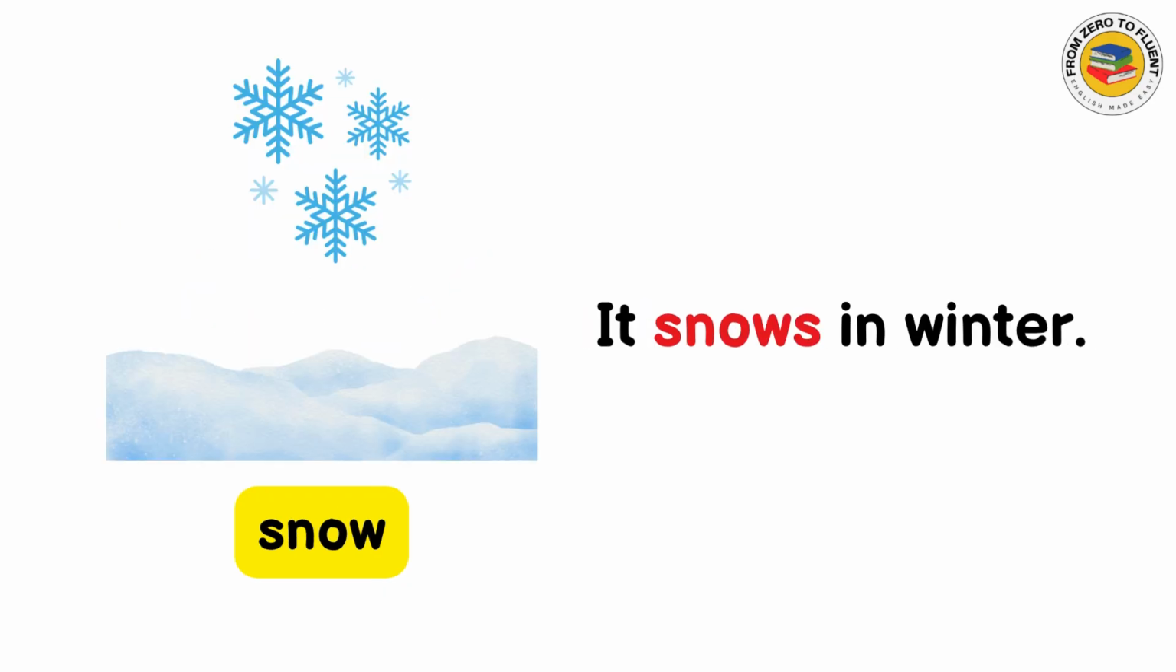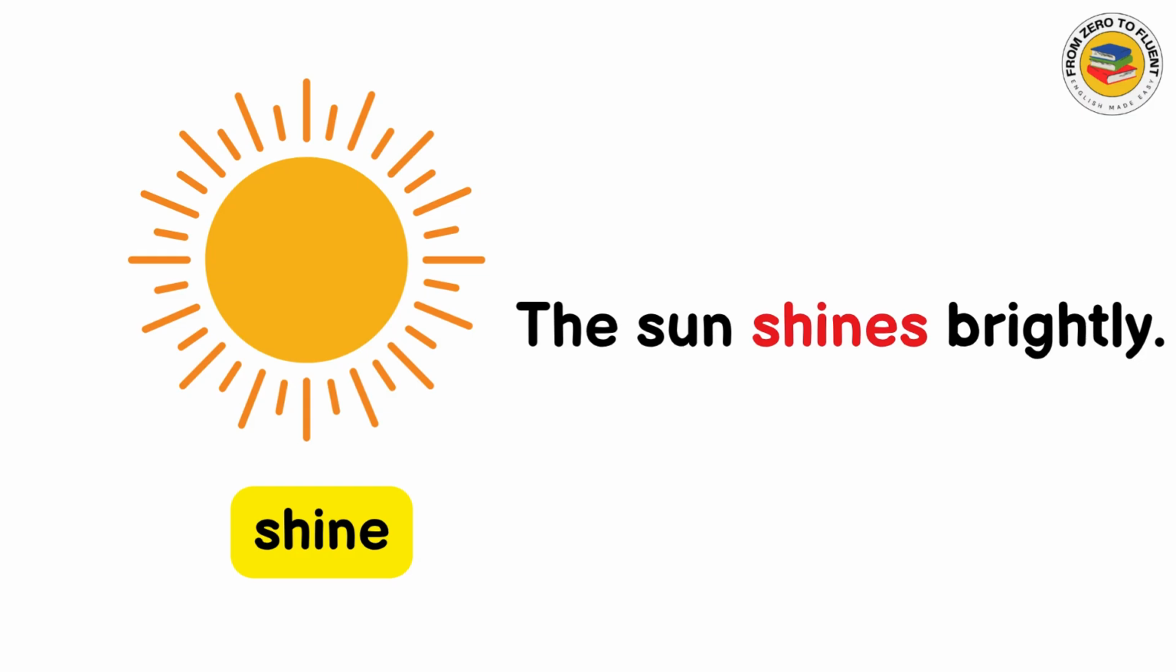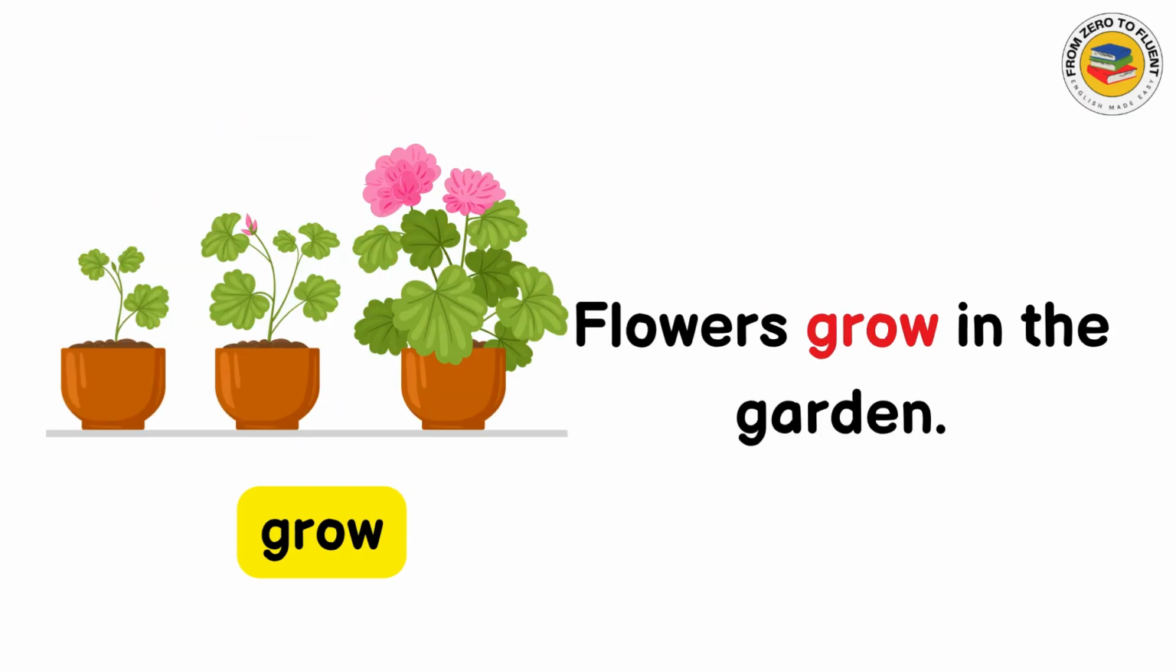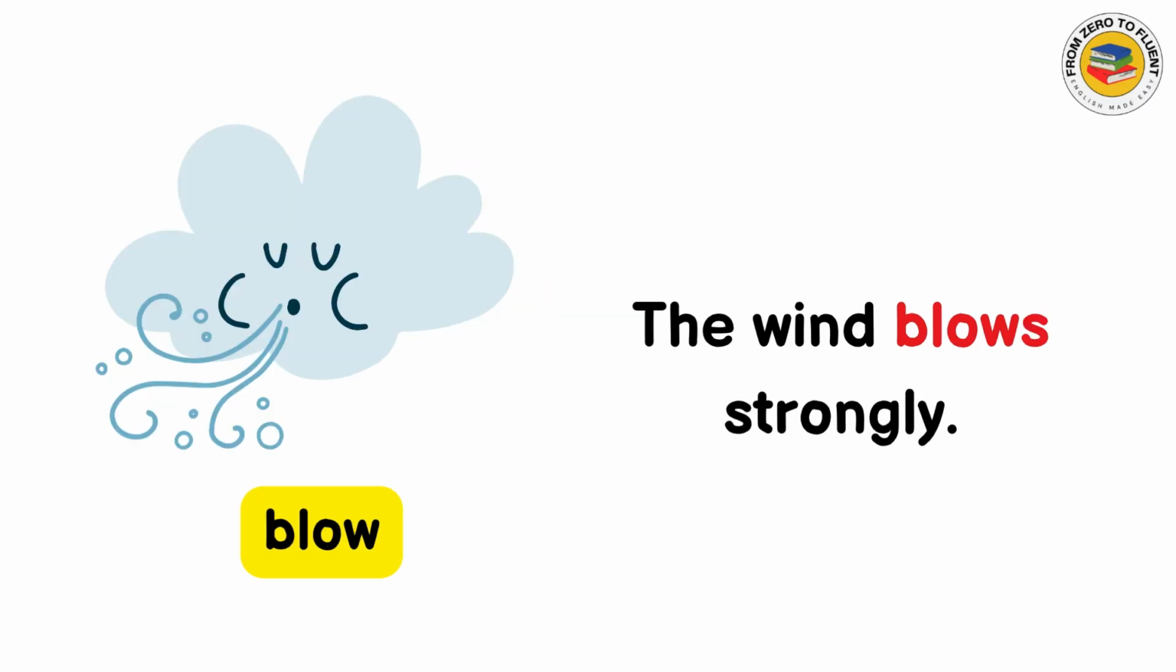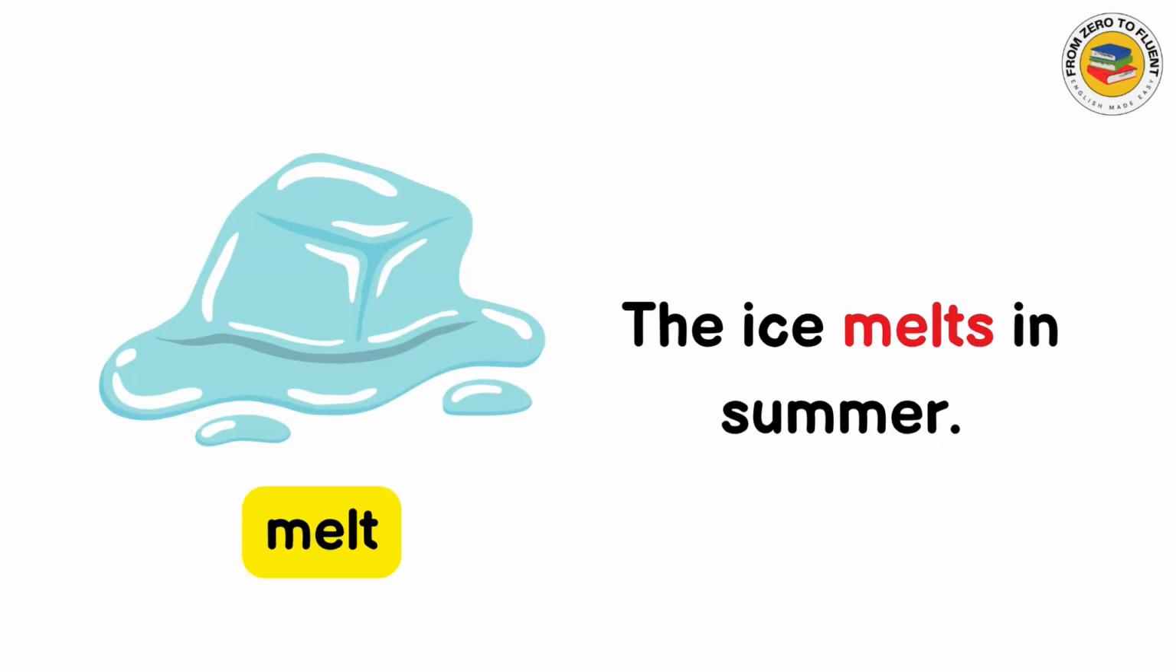Snow. It snows in winter. Shine. The sun shines brightly. Grow. Flowers grow in the garden. Blow. The wind blows strongly. Melt. The ice melts in summer.